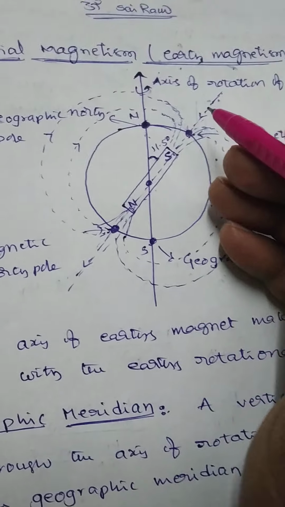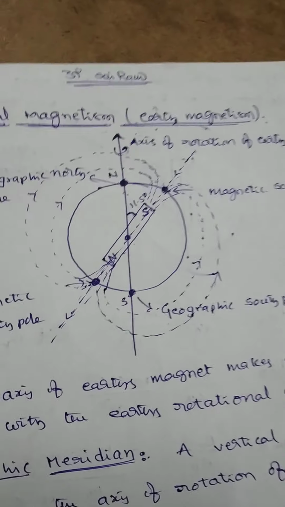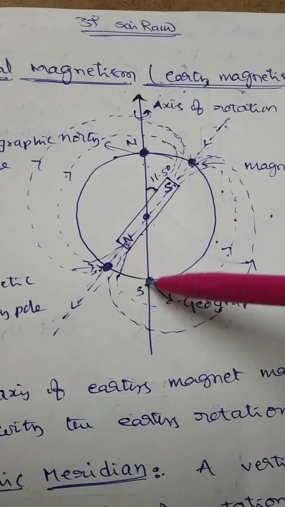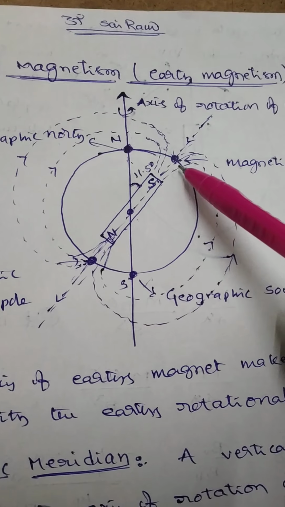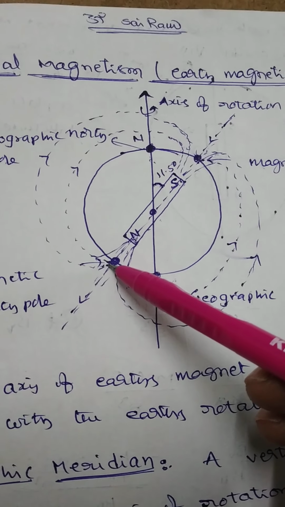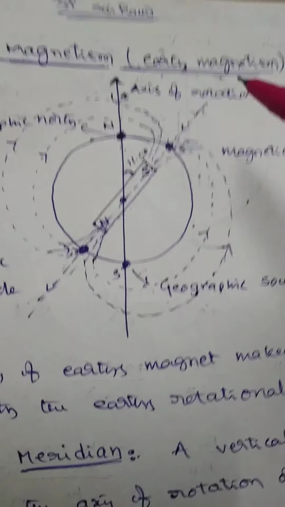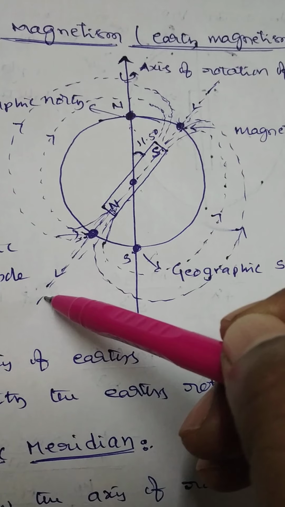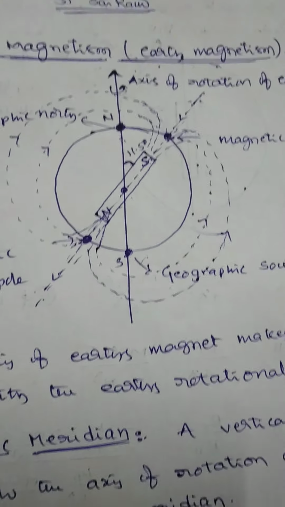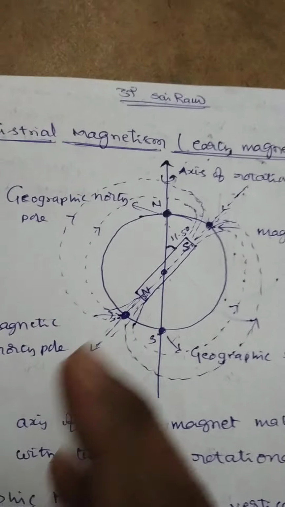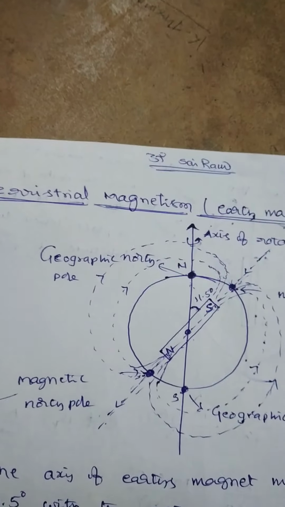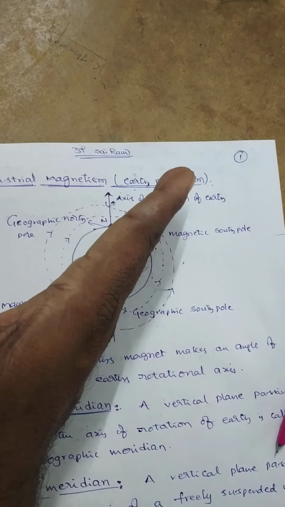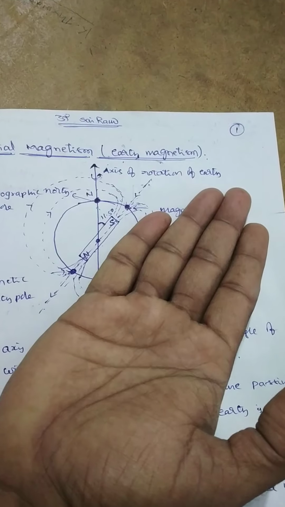Now again here, suppose this is taken as the axis of rotation, geographic north and geographic south. This is the magnetic south of Earth and this is the magnetic north of Earth. This dotted line indicates the axis of the bar magnet. Now, let us imagine a vertical plane like this, and this is the horizontal plane.